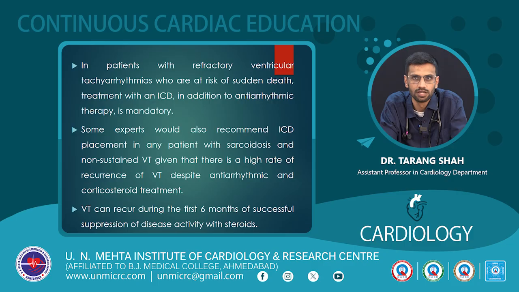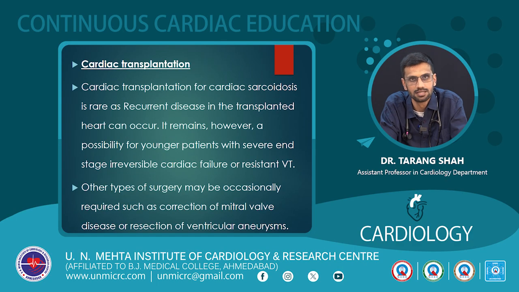Some experts would also recommend ICD placement in any patient with sarcoidosis and non-sustained VT, given that there is a high rate of recurrence of VT despite all the medical management. VT can occur during the first 6 months of successful suppression of disease activity with steroids. So the guideline says we have to give the ICD therapy along with the disease modulating therapy.